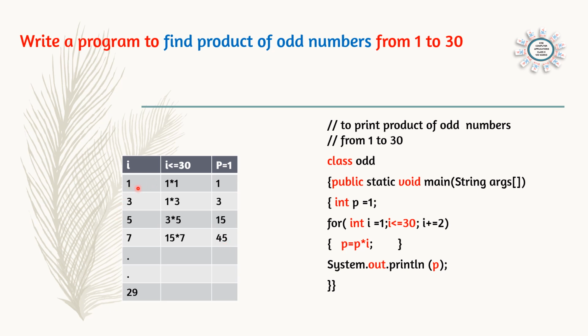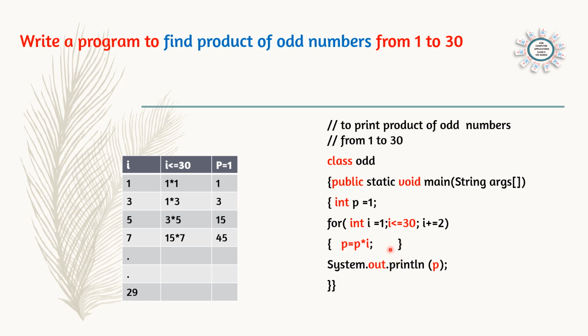For example, first time 1, then 1 into 3, 3 will be printed. Then 3 into 5, 15 will be printed. 15 into 7 will be printed. We don't want all the values. We want only the last value of p. Multiply till 29 and then print the value. So no need to put this line inside the for loop.